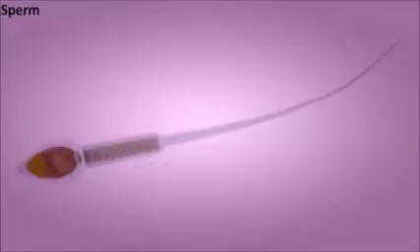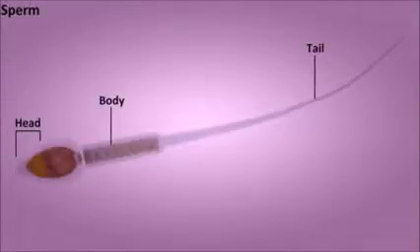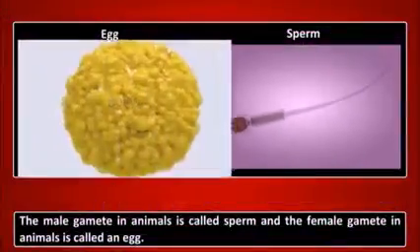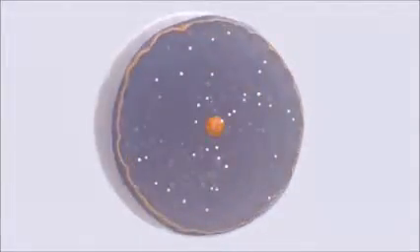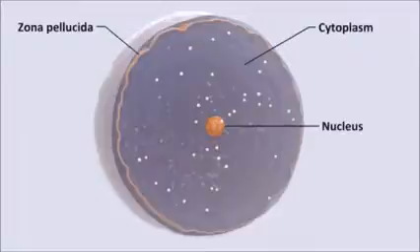Sperm is very small in structure. Its structure is divided into three parts, namely head, body, and tail. Sperm has a long tail which makes it motile. Egg is larger in shape than sperm. It contains the water and stored food.